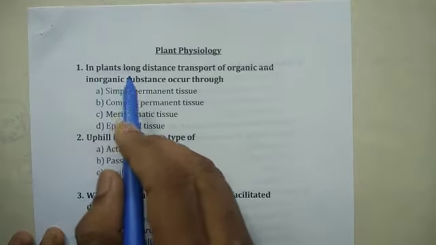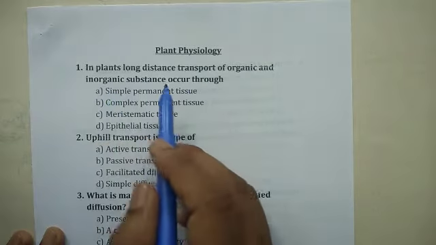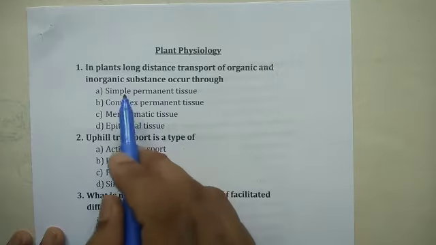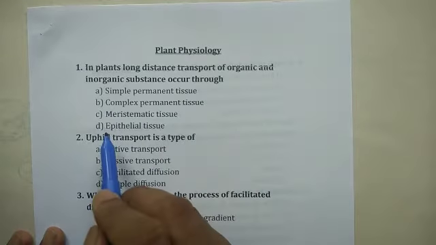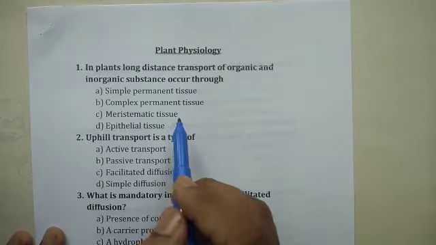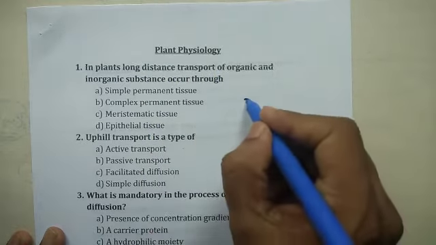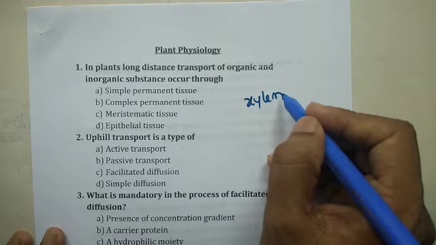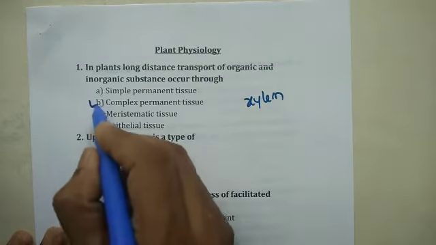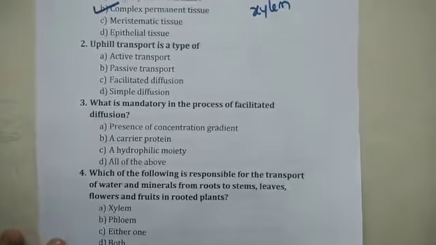In plants, long distance transport of organic and inorganic substances occurs through simple permanent tissue, complex permanent tissue, meristematic tissue, epithelial tissue. Long distance transport takes place through xylem, that is for water, and phloem for food, and the answer must be complex permanent tissue because xylem and phloem are complex permanent tissue.